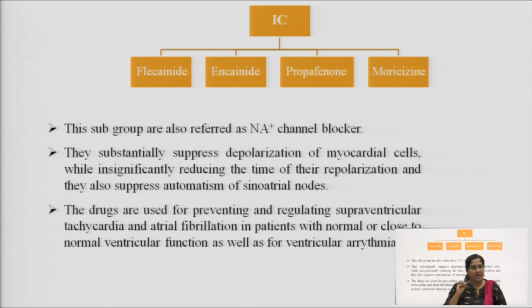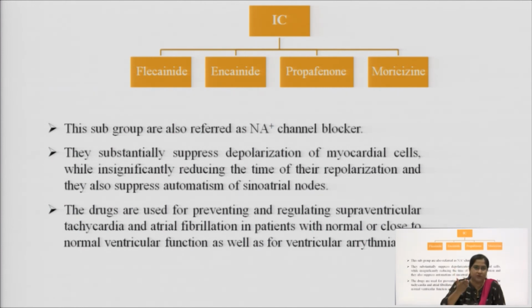So, these drugs are used for preventing and regulating supraventricular tachycardias and atrial fibrillation in patients with normal or close to normal ventricular function, as well as ventricular arrhythmias. I guess you people know what a fibrillation is, what fluttering means, what tachycardia is, what bradycardia is, and which phase shows what activity.